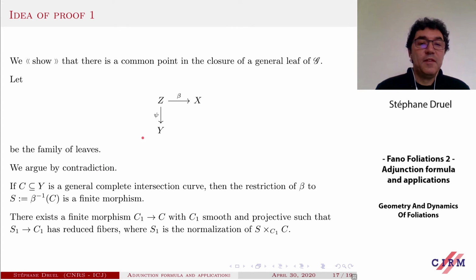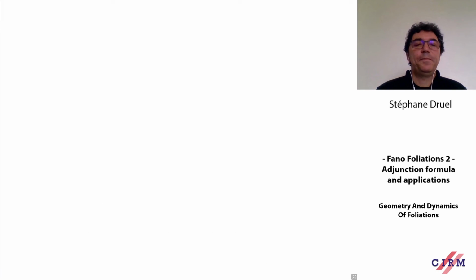Okay, so we have this very special family of leaves here. Now there is some technical thing to do. So you consider a base change C1 over C, where C1 is still smooth, in such a way that if you consider the normalization of the fiber product, you end up with a fibration with reduced fibers. This can always be done.